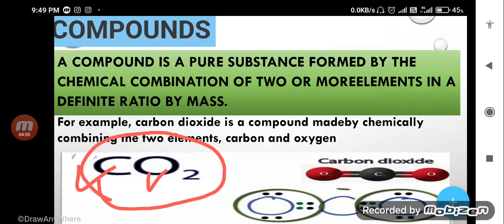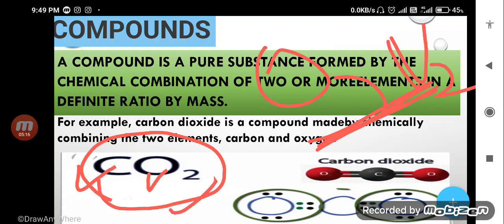They can also be said molecule, but in the case of O2, N2, they cannot be said compound, they can only be said molecule, not compound, because they are made up of only same kind of atom. But in the case of carbon dioxide, it can be said both molecule and compound.